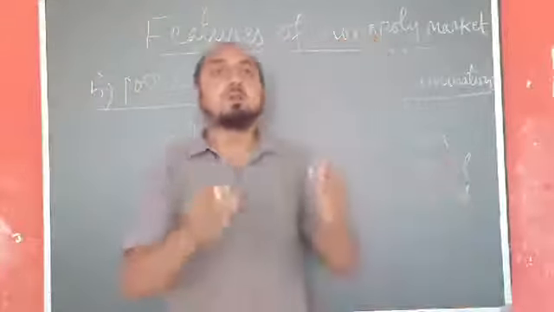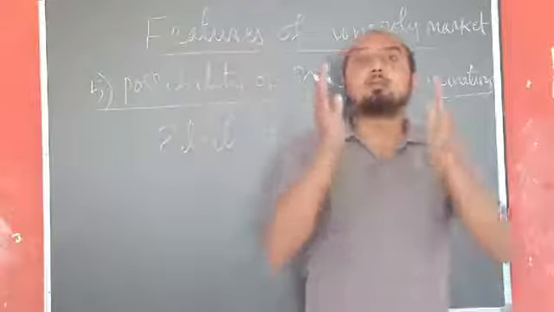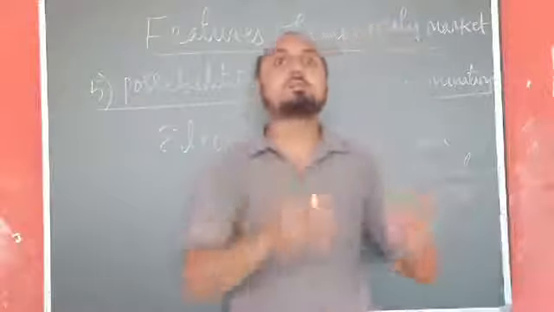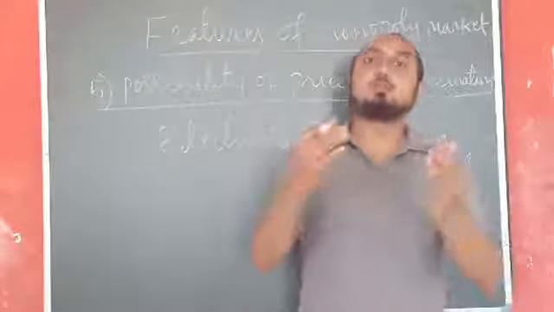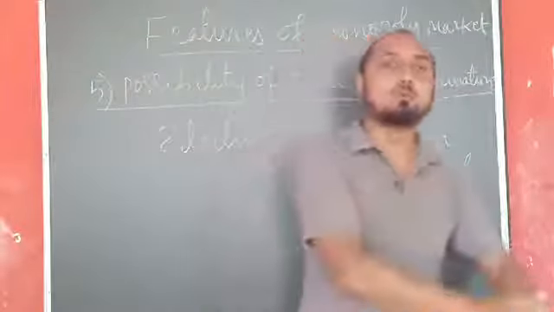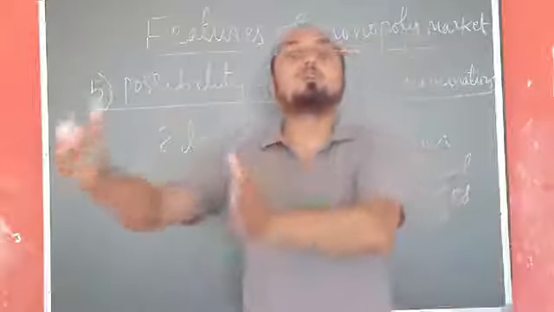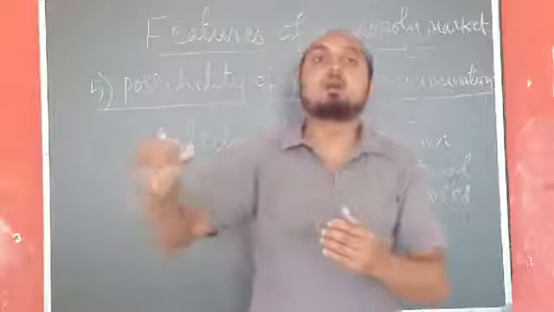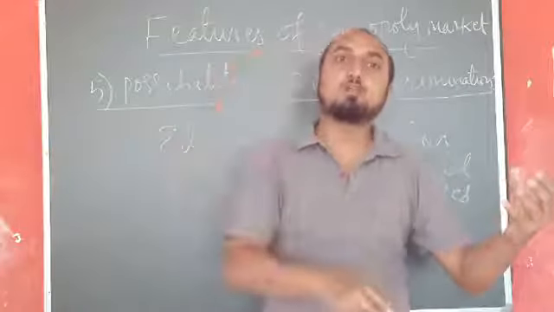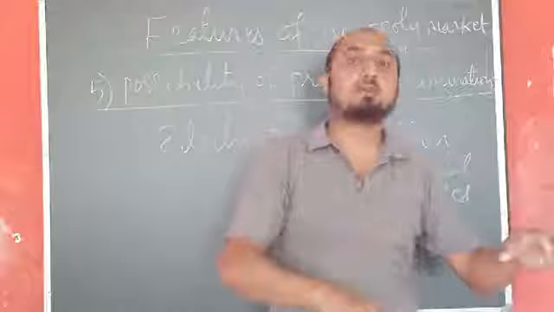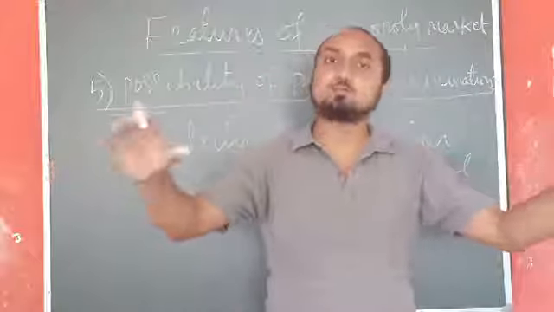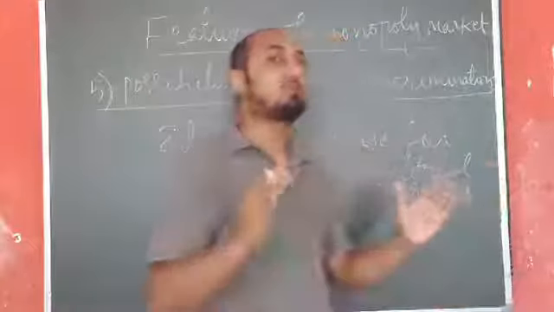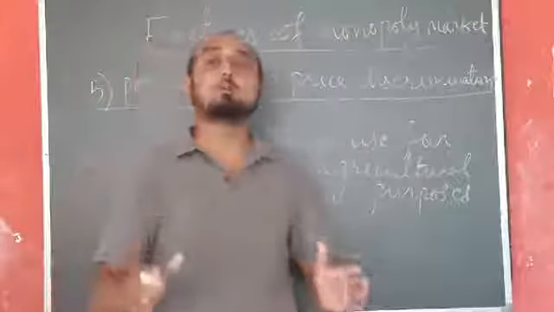One more example: sometimes the railway services provide a pass to students. Once they get the pass, they can avail the same services at a lower price. But if other normal passengers are availing that facility, they have to pay the higher prices. So the same railway service is being provided at two different prices. That concept is price discrimination, and that price discrimination is possible in the case of only a monopoly market.